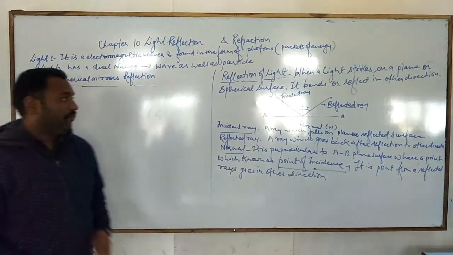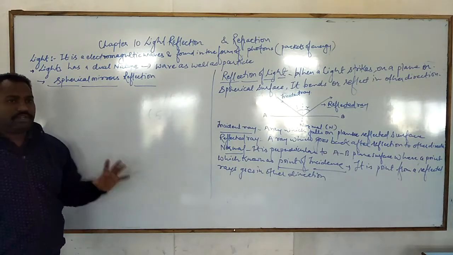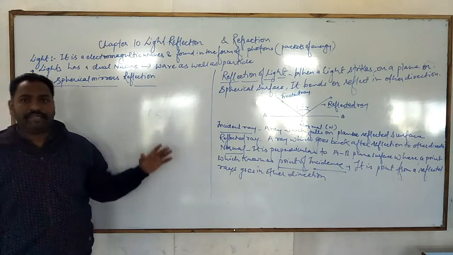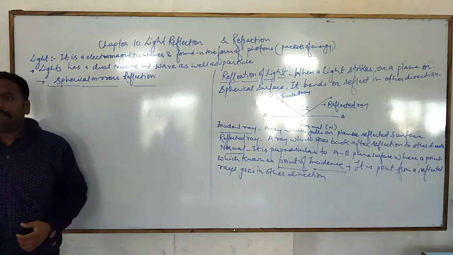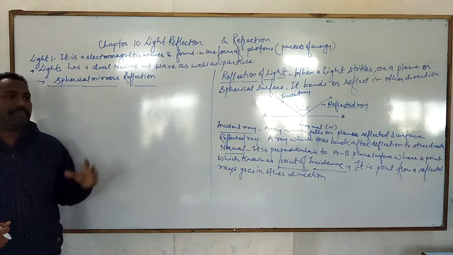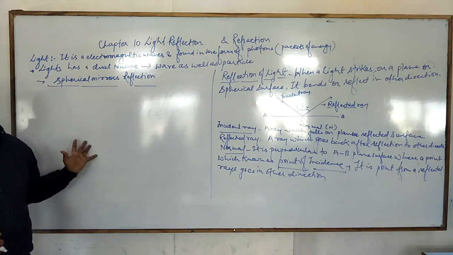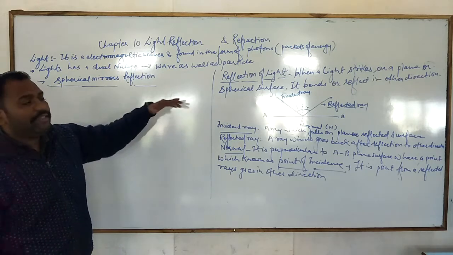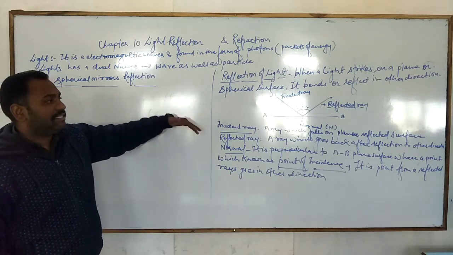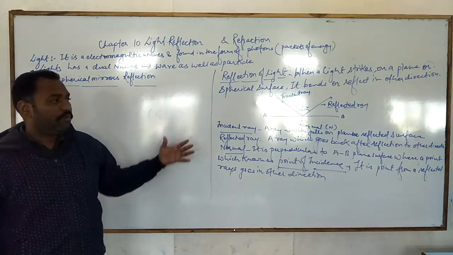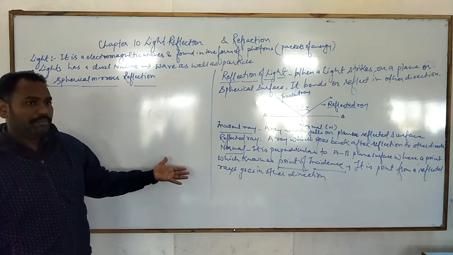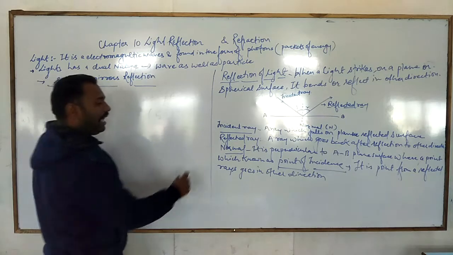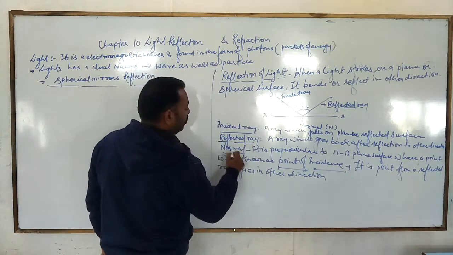Okay, so before we start into these spherical mirrors of the reflections, we should know the general idea about the reflection of light by the plane surface. You know that some surfaces are plane, some are spherical in nature. But before, we have to see what is the nature of the light when it is reflected or when it is incident on the plane surface. So these are the general ideas about the incident ray, reflected ray, the point of incidence and the normal.